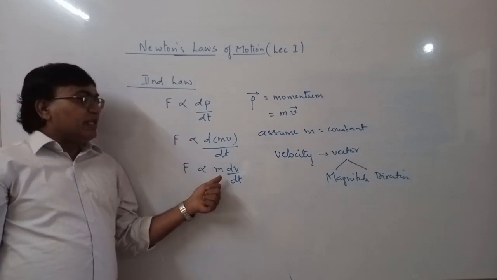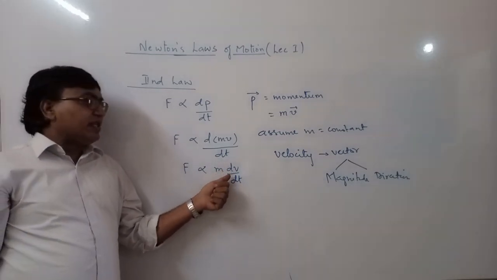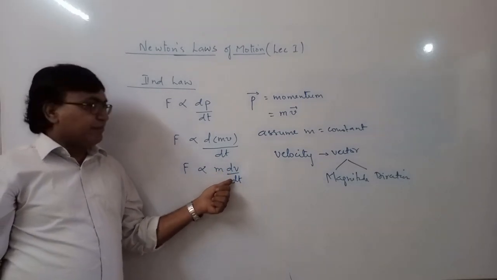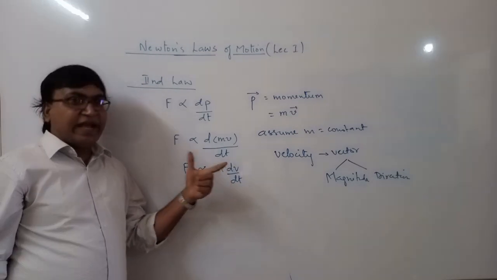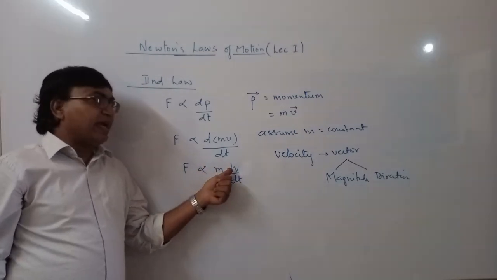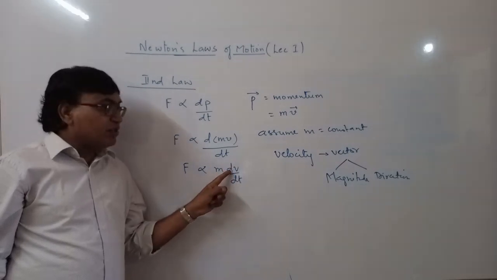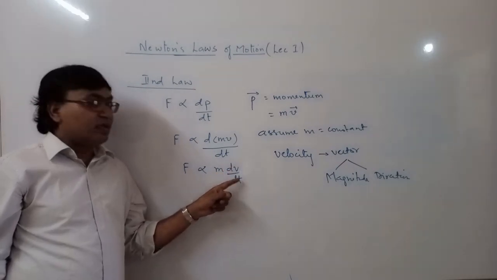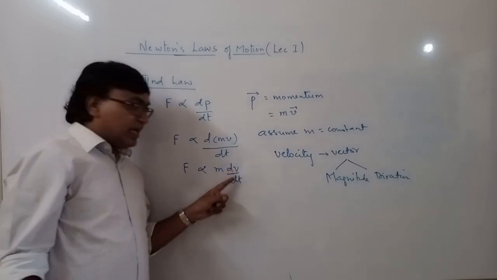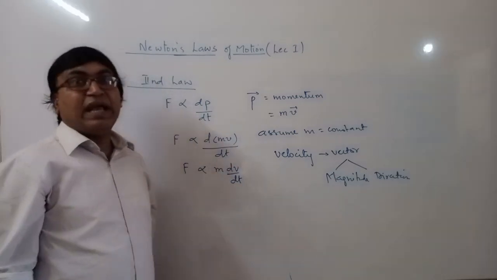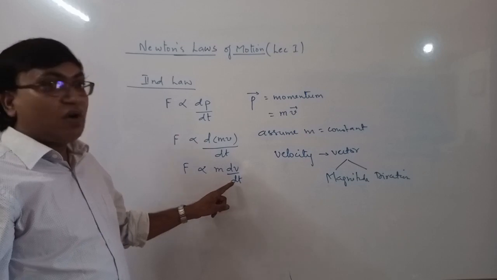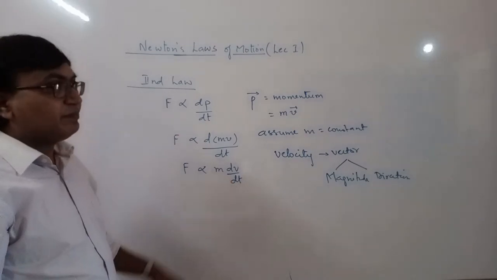So now this dV by dt is nothing but the rate of change of velocity with respect to time. So velocity can change in magnitude. If it changes in magnitude, we will have tangential acceleration, and this velocity can change in direction. If velocity changes in direction, then we have acceleration that is called centripetal acceleration.